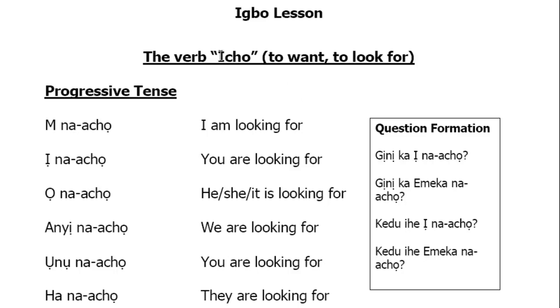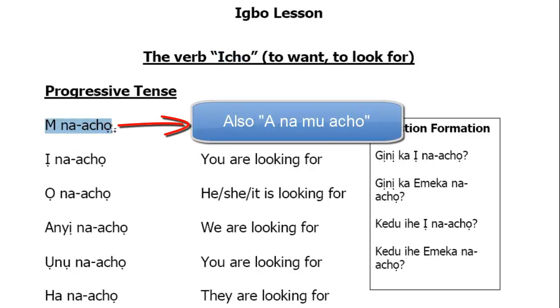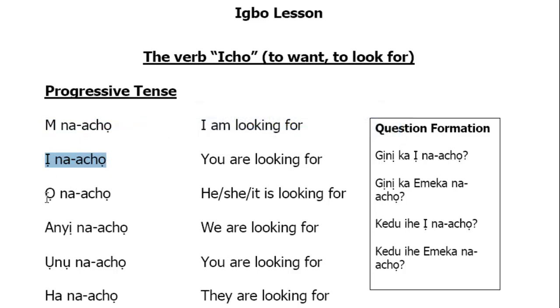The verb icho, repeat, icho. The progressive tense is the continuous tense, the present continuous tense, the thing that is happening and continuing to happen. Nacho, inacho, onacho, anyị nacho, unu nacho, ha nacho.